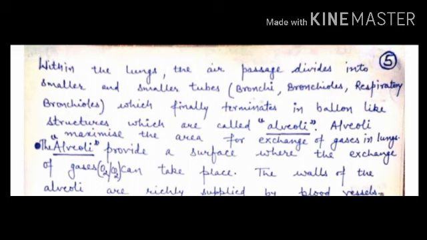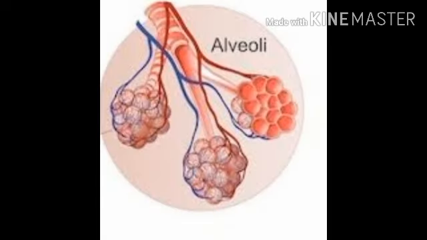We will talk about gaseous exchange in the next video. Now let us talk about the function, or the benefit, of millions of alveolar sacs. Actually, these alveolar sacs increase the surface area and help in fast exchange of gases. As a result of fast exchange of gases, oxygen reaches our body in a few seconds.